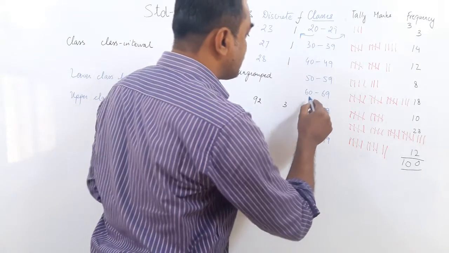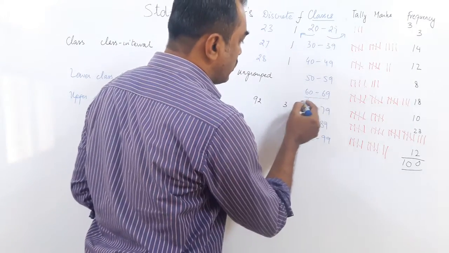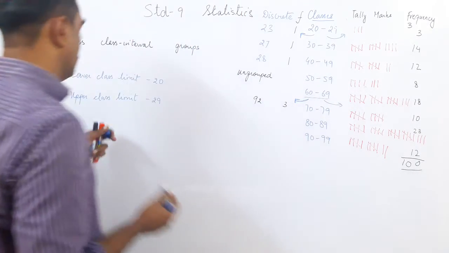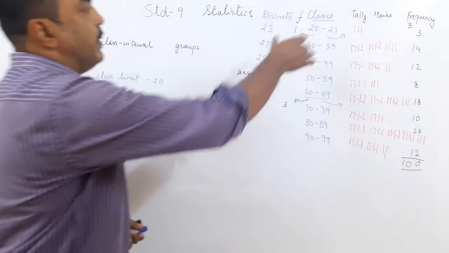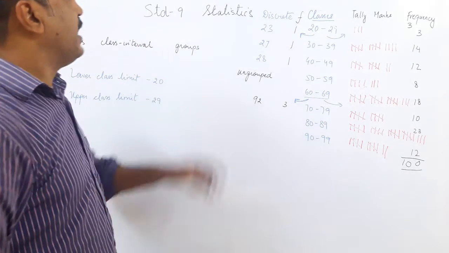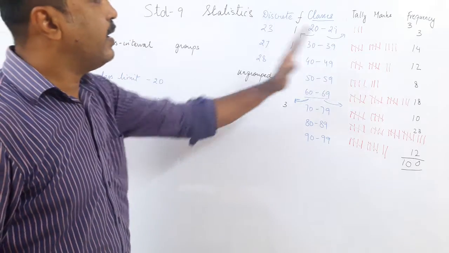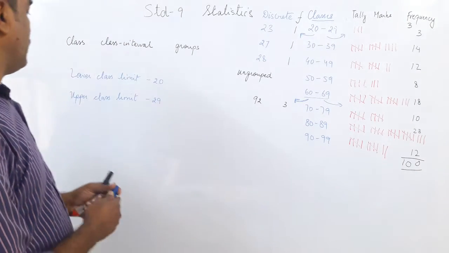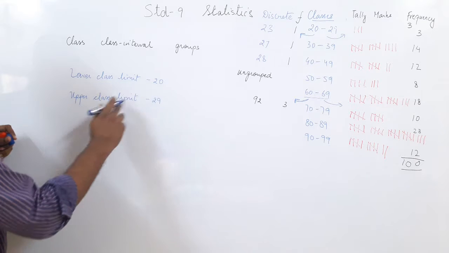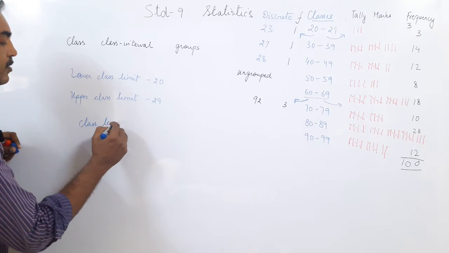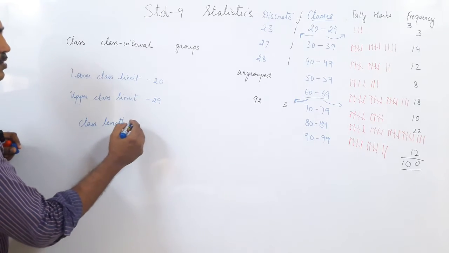If I take say this class, then you know the lower limit is 60 and the upper limit is 69. So every class interval we take has a lower class limit and an upper class limit. And based on the lower and upper class limit, we have got something called the class length or the class width.